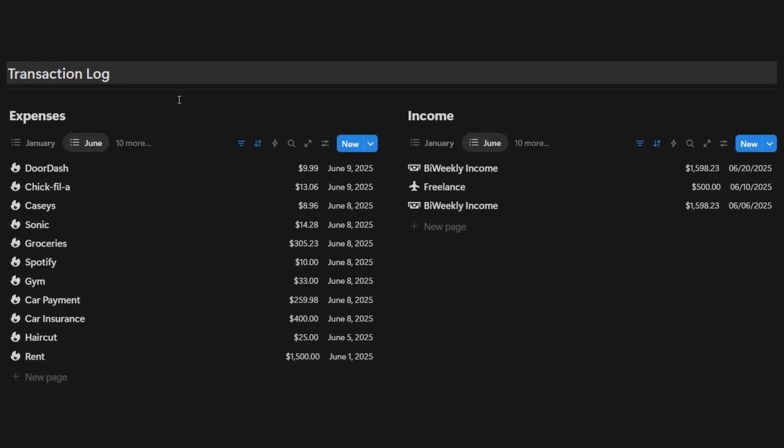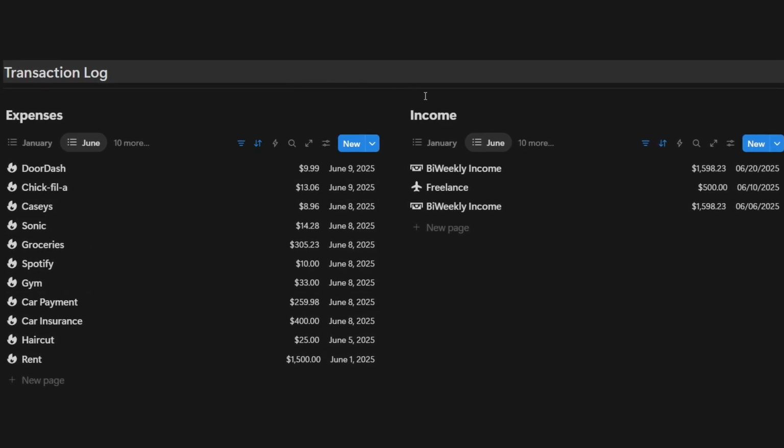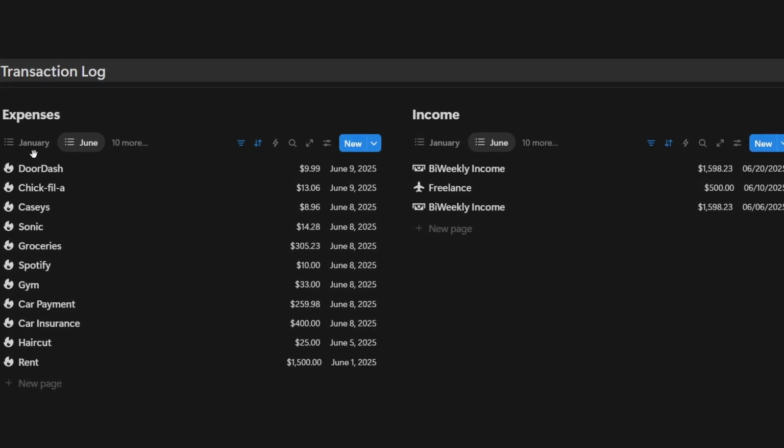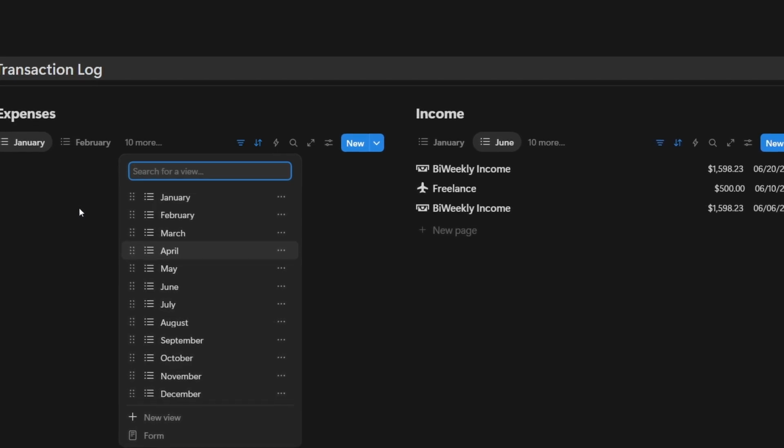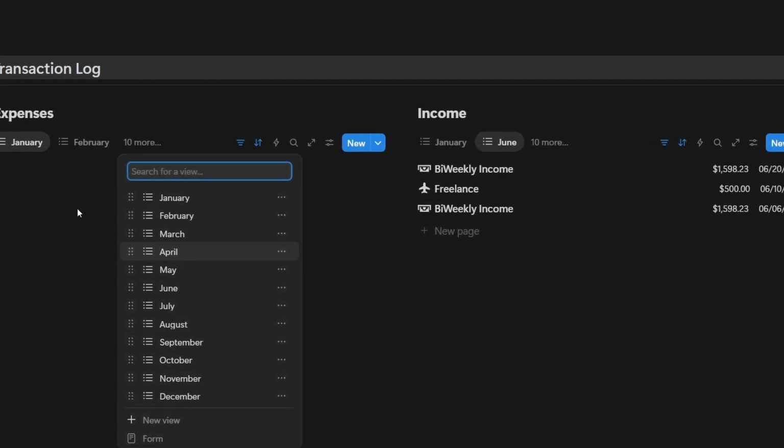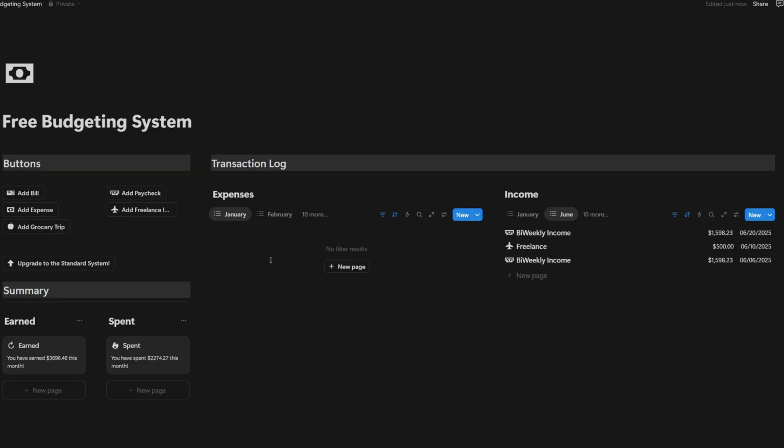You can easily see your transactions and your income for each month, and every new transaction that you add will be sorted by the month automatically. Now this is just the free version. Let me show you the standard version that I have crafted.